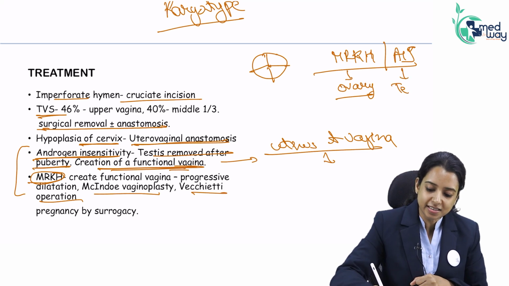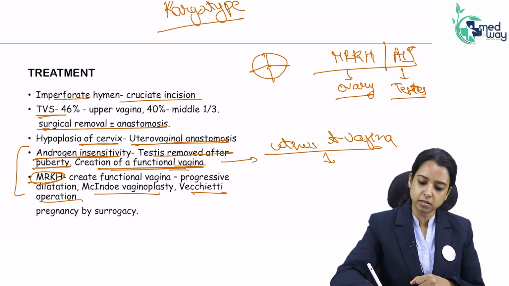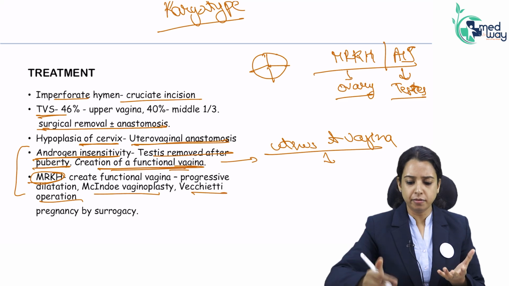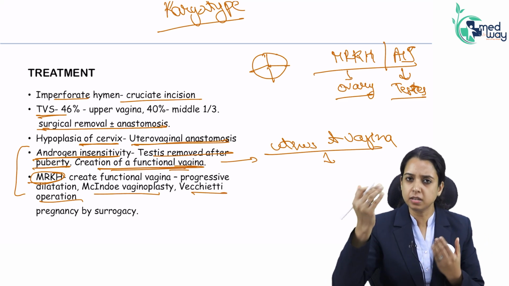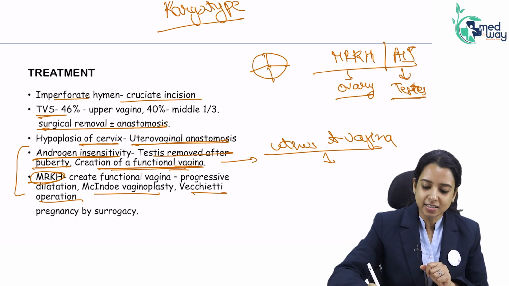An androgen insensitivity patient has testis. It is not even a girl. You will not reveal that it's a boy. You will just nurture the patient as she has been nurtured. If she has been taken care of as female since birth, you will just ask her to stay like a female. You don't need to disclose it. But yes, it's testis. She cannot become pregnant. MRKH can become pregnant using surrogacy.